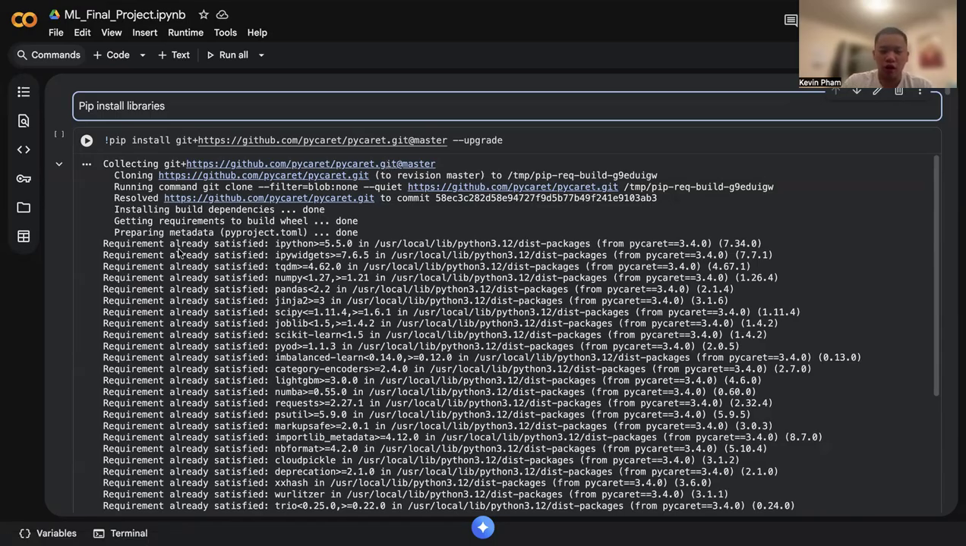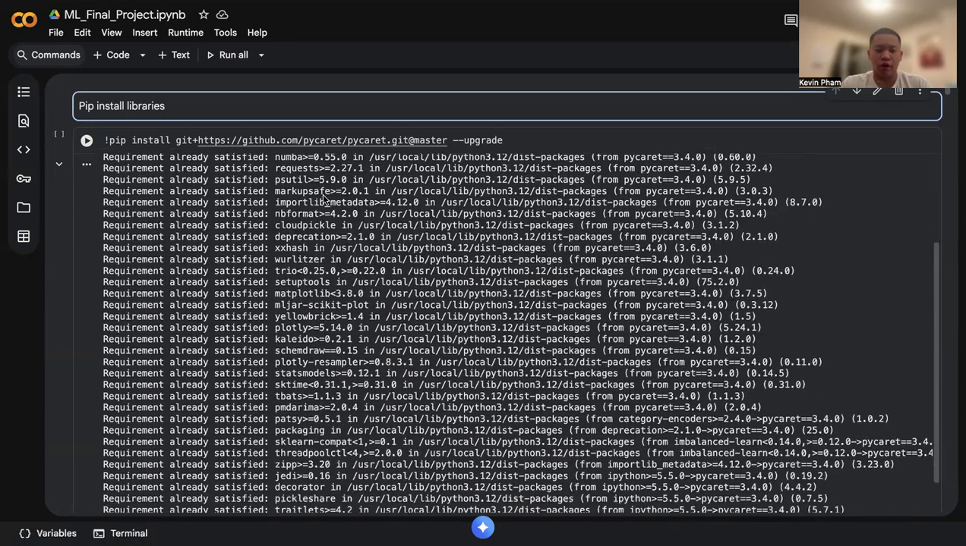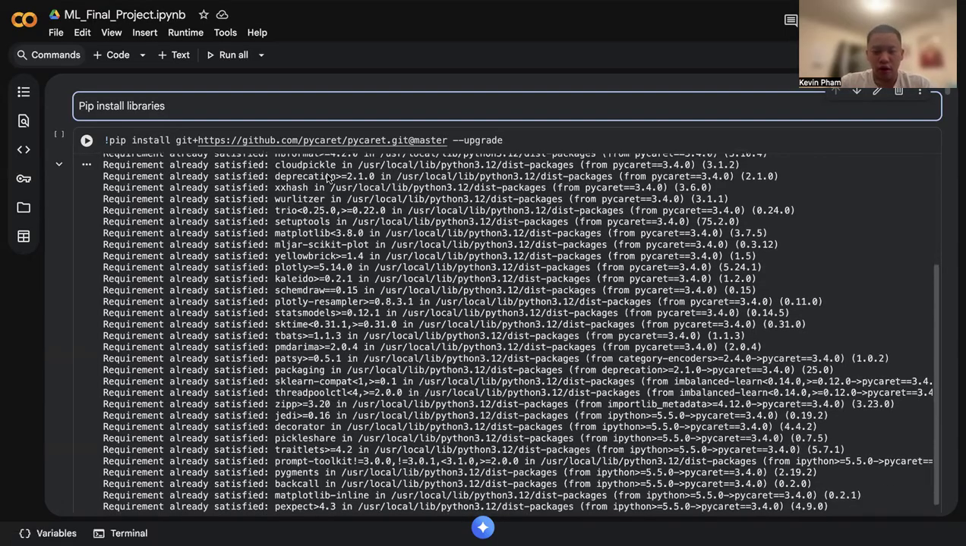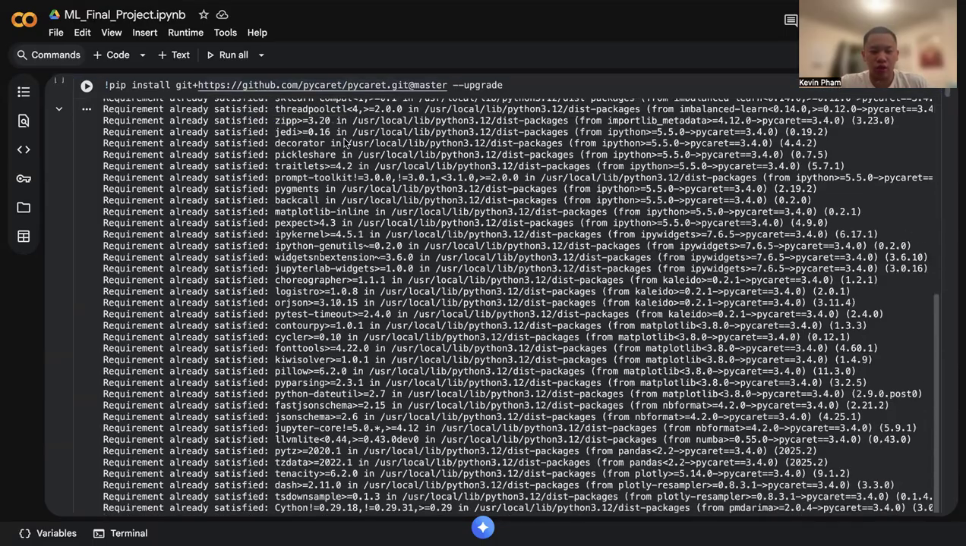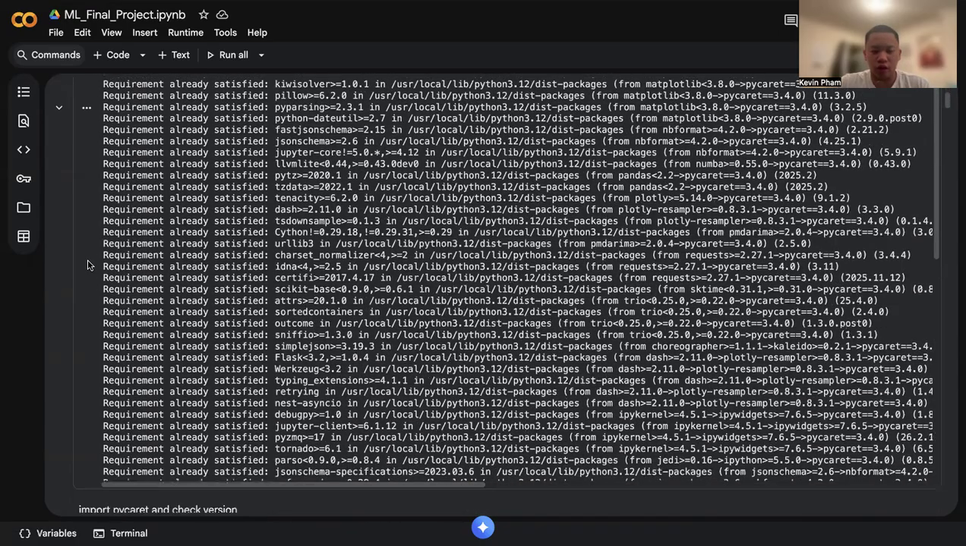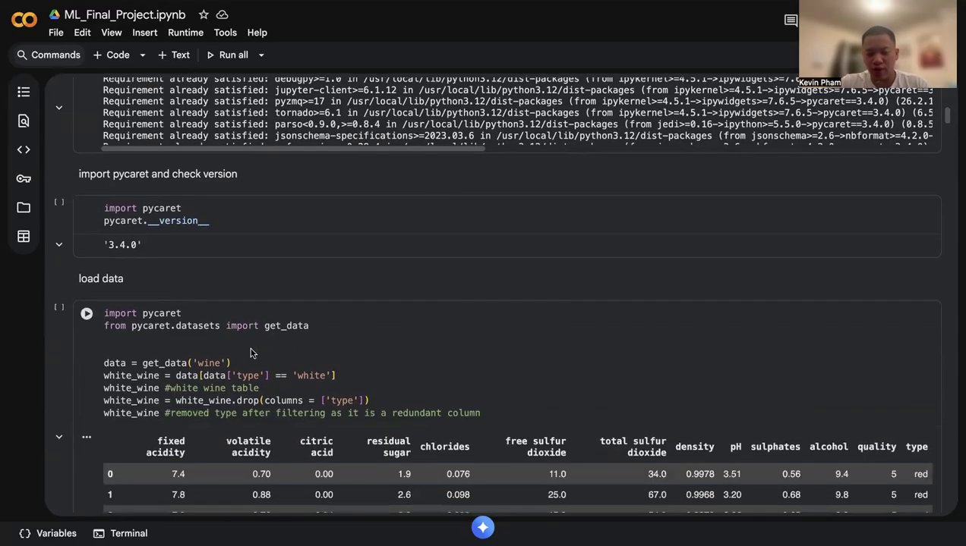This included PyCaret, which I used to help build my machine learning pipeline. I had to iterate through the pip install. I had to run the PyCaret install twice to make sure that it deletes and reinstalls all the libraries it requires and the correct versions it needs. Then I imported PyCaret and checked the version to see what version I'm going to be dealing with.